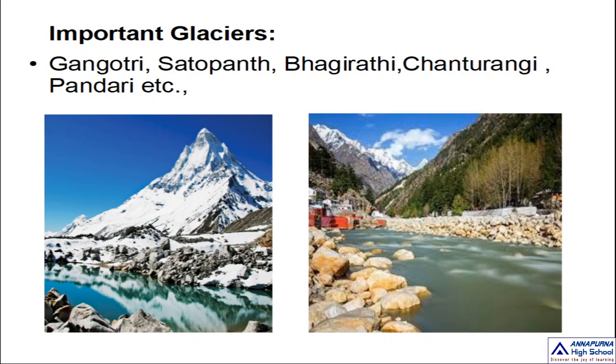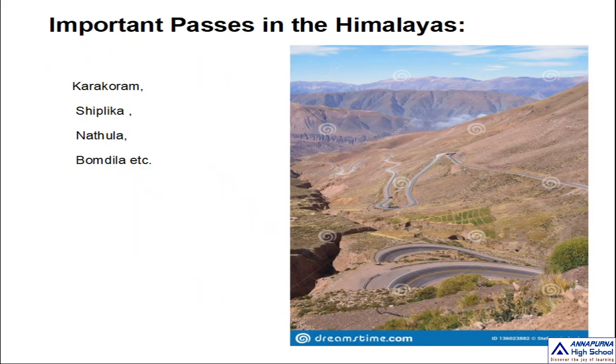So these are the important glaciers of the Himalayas. Remember once again: Gangotri, Satopanth, Bhagirathi, Chanturangi, and Pandari.